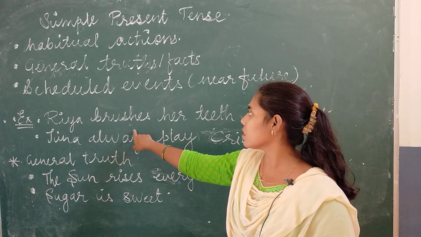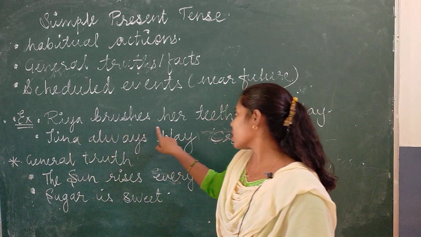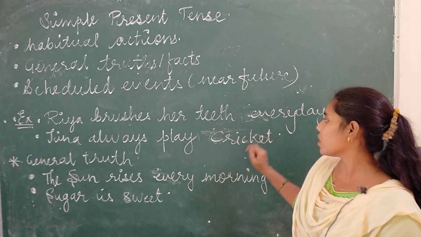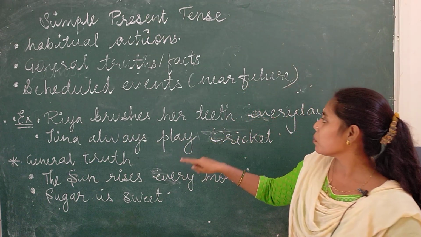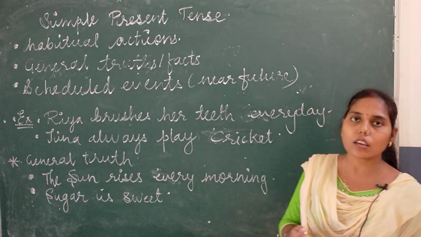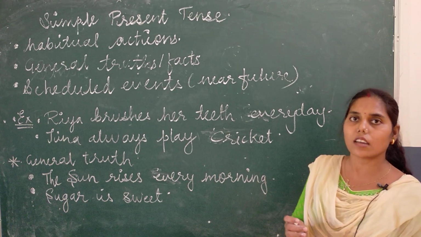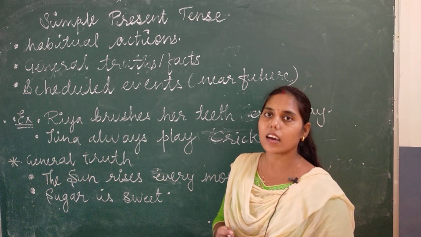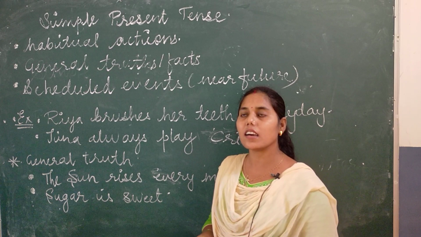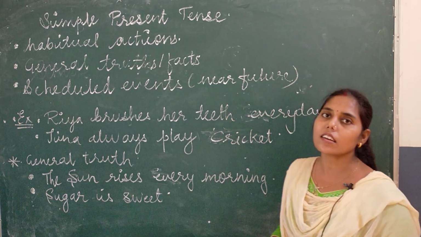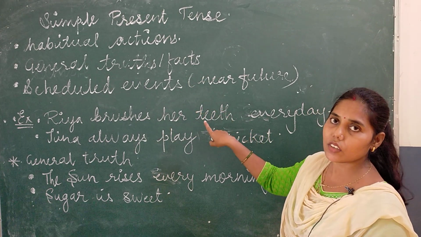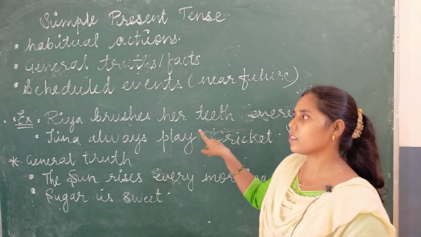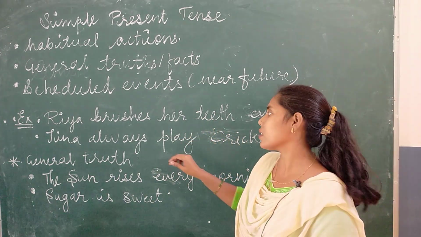Riya brushes her teeth every day. It is showing that it is done daily, which means it is in her habit. So we are using simple present tense to express this habitual action.